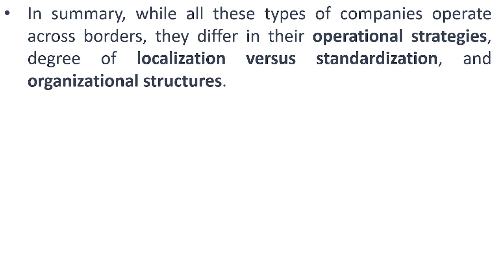You can differentiate these three companies based upon these three points: operation strategy, meaning how these companies do their operations in different countries; whether their product is localized or standardized; and how the organization structures are. Based on these three factors, you can distinguish between these three types of companies.